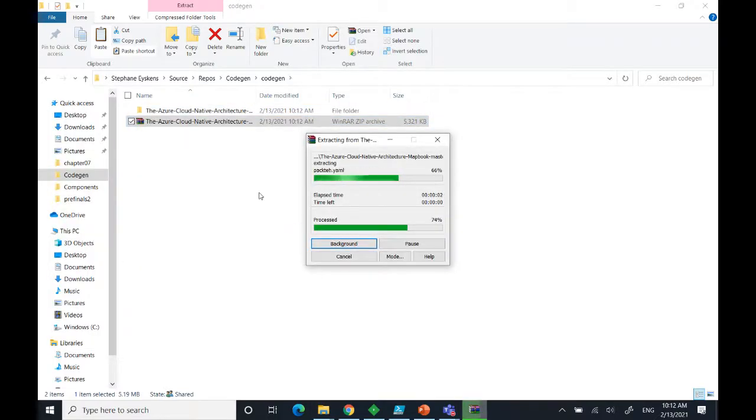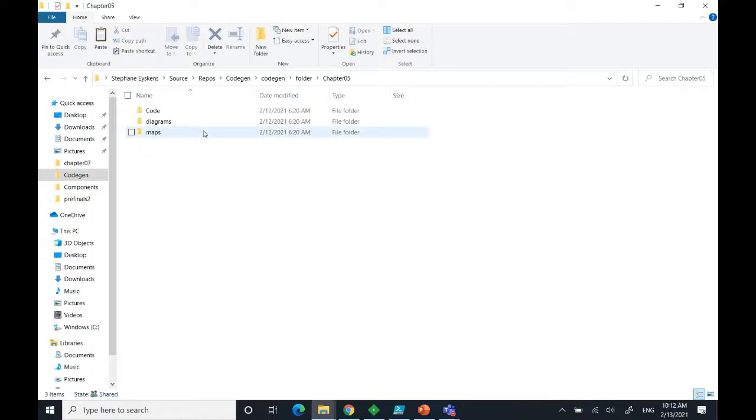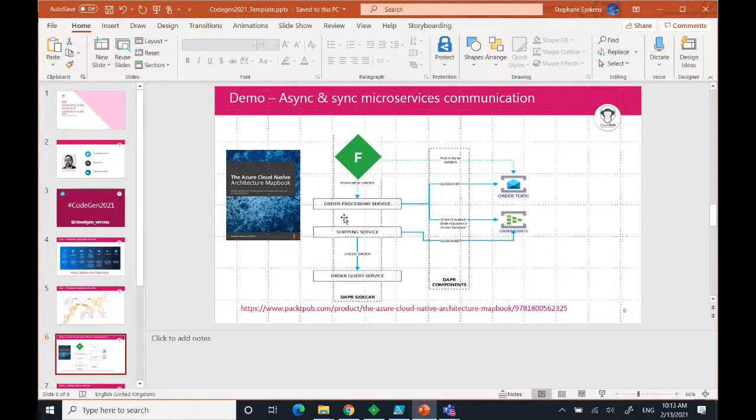Okay, so I'll just make it a shorter name, because otherwise it's going to be unreadable in the command prompts and so on. So let's say folder, just to say something. And then we go to chapter 5, code, and we have all three services here, right? So that's the ones that were on this slide. So order, shipping, and order query.